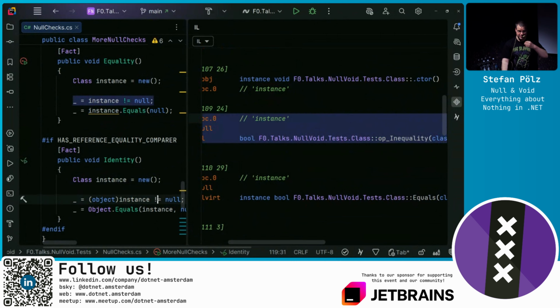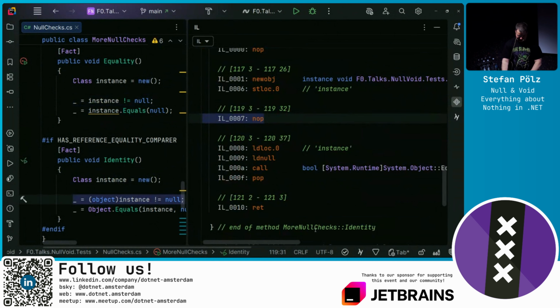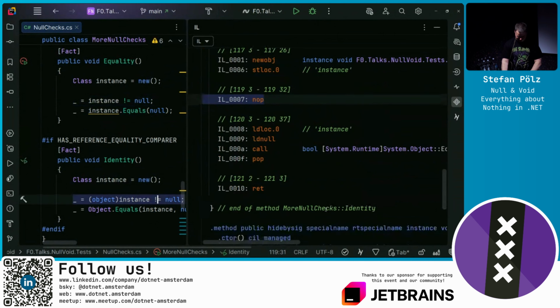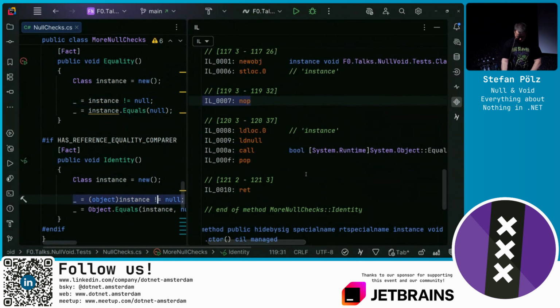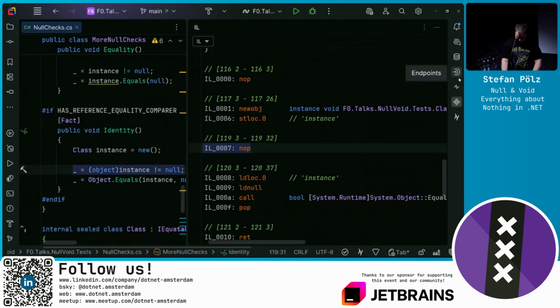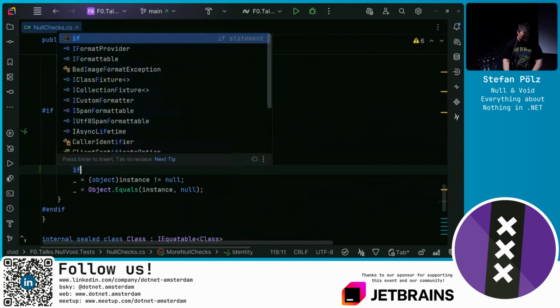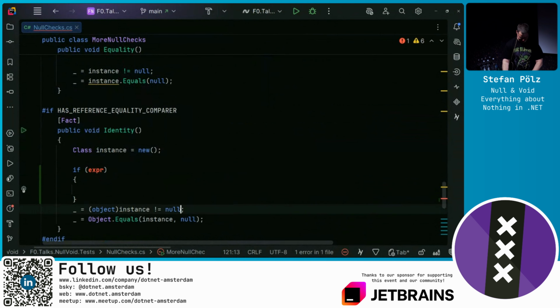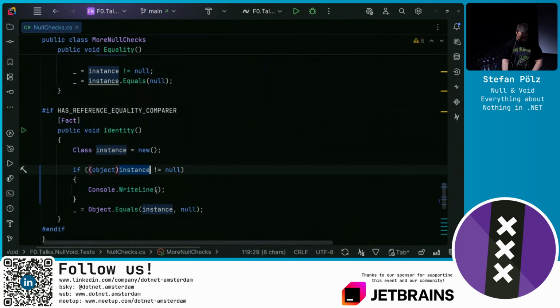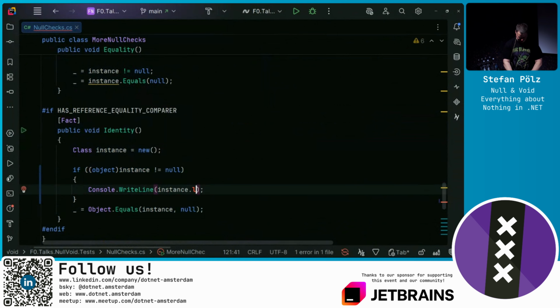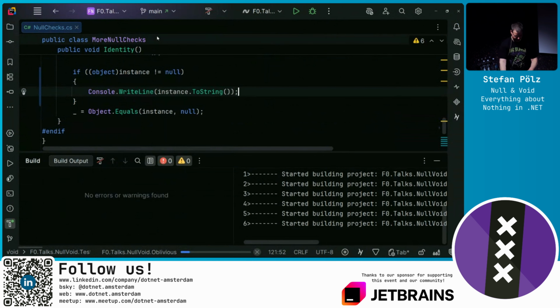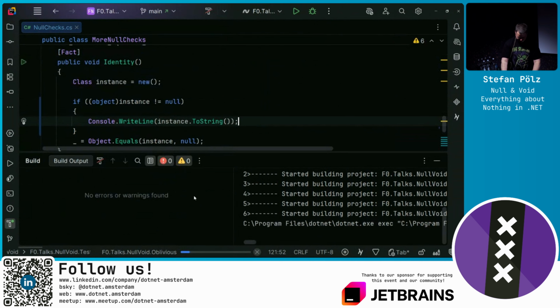Down here, where we upcast this class to object and then compare it to null, it actually is a no-op, because the compiler is smart enough to understand that nothing is really done here. So let me write this a little bit more evolved to string. Let's recompile so that we get the new IL code to analyze.